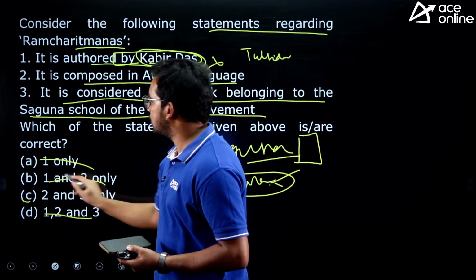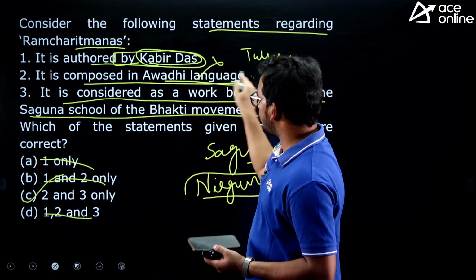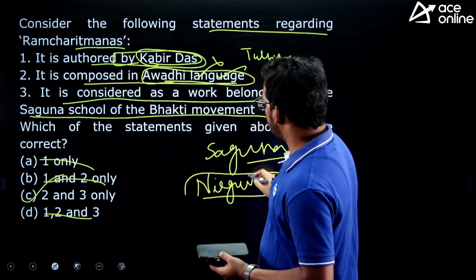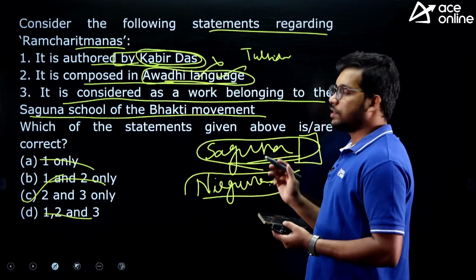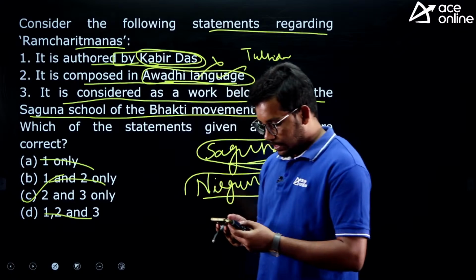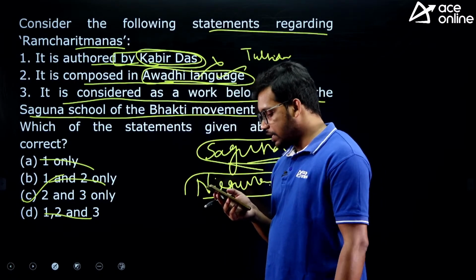You no need to even take the stress. But anyway, it is composed in Awadhi language, a dialect of Hindi. And then yes, it belongs to the Saguna school. Ram is worshipped with the form, right. So answer is C. Yes, all of you have answered it as correct.